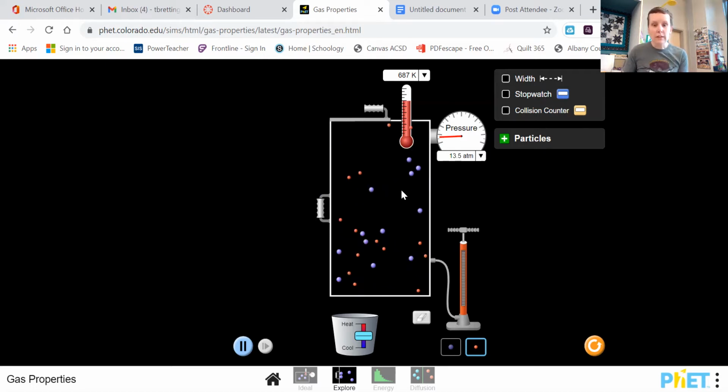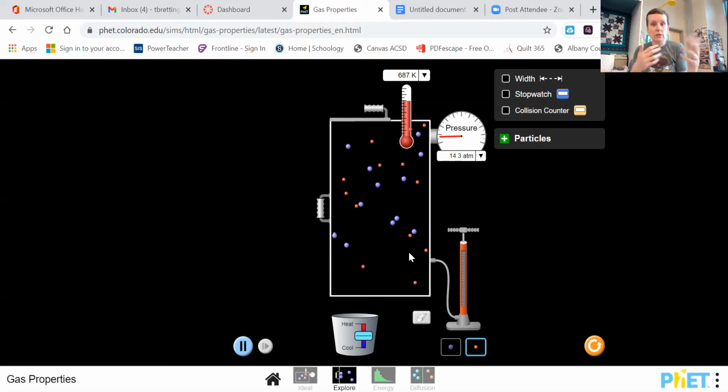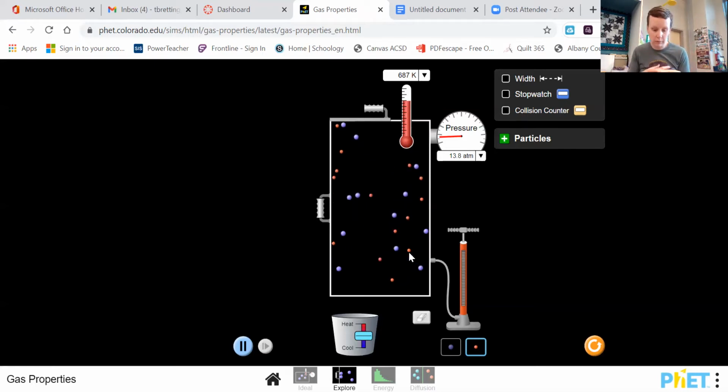Well, all this black space in this simulation is supposed to be empty space. There is nothing in between these particles, nothing. So we can force them closer to each other because there's nothing in between them. We can't do that so much with liquids and solids because the particles are already touching. You can't push them closer to each other if they're already touching each other. So compressibility is the ability to push particles closer to each other.